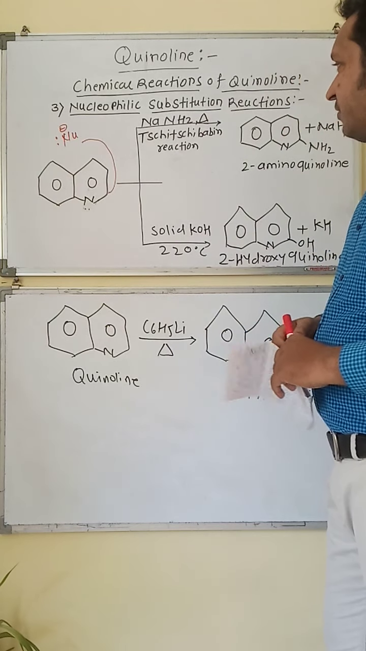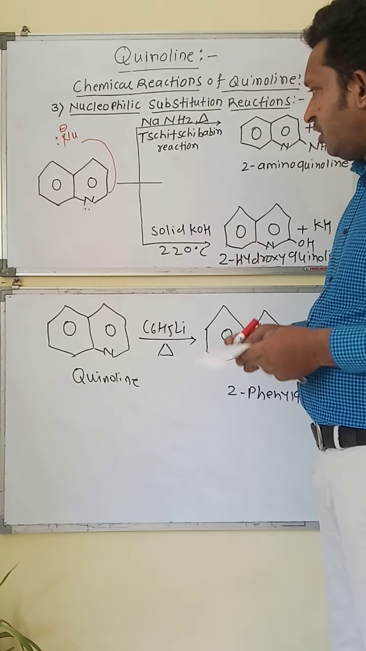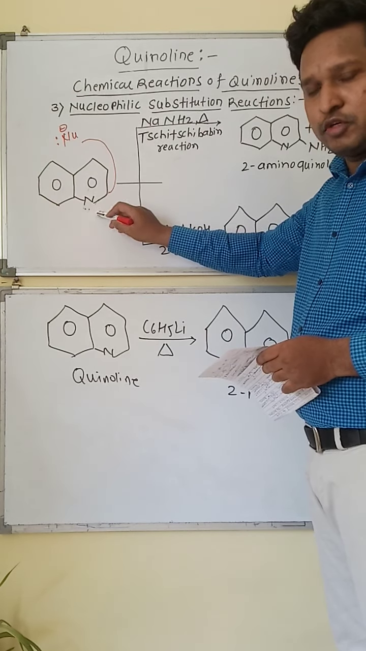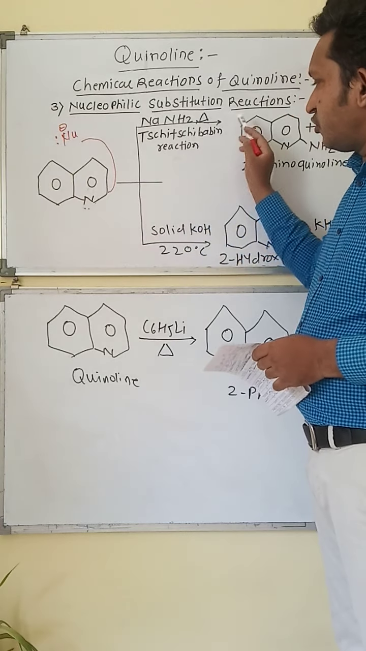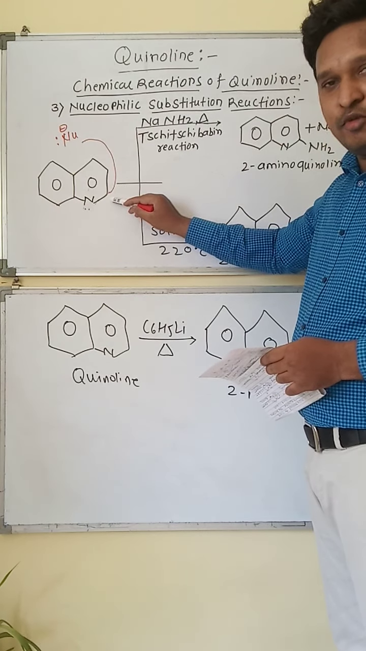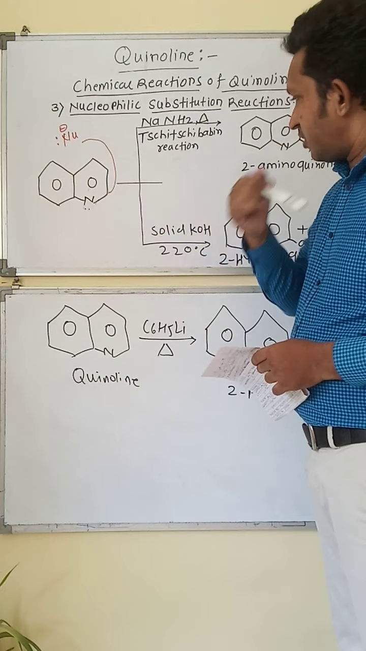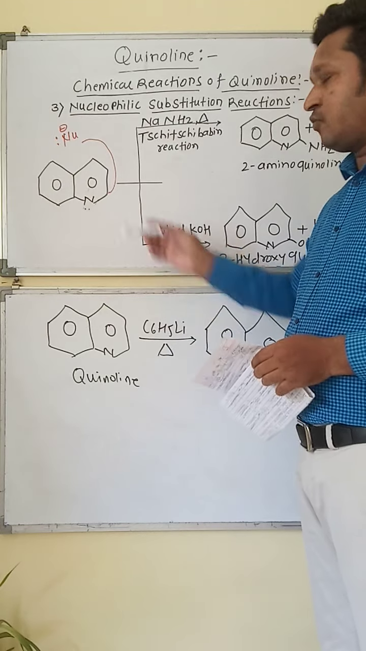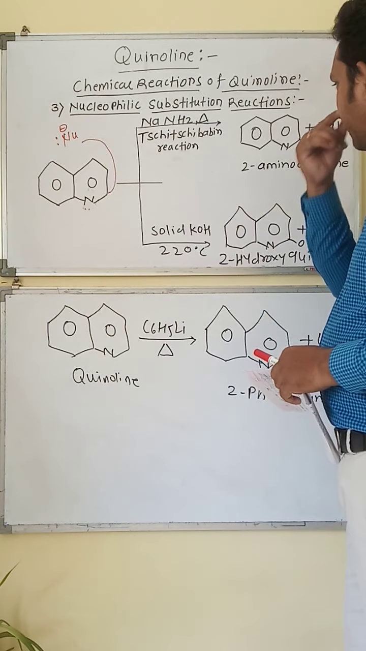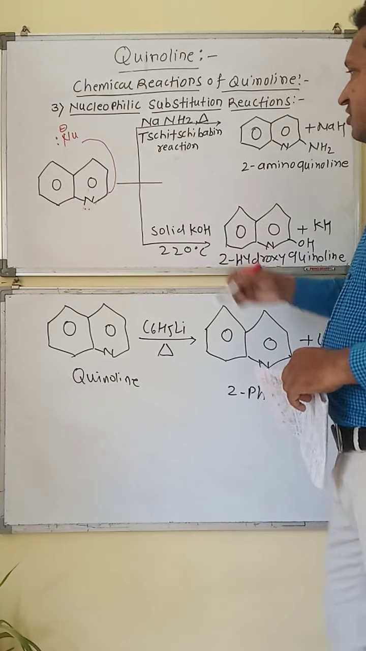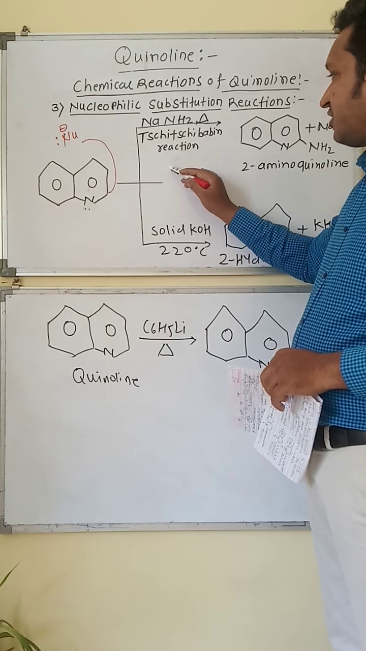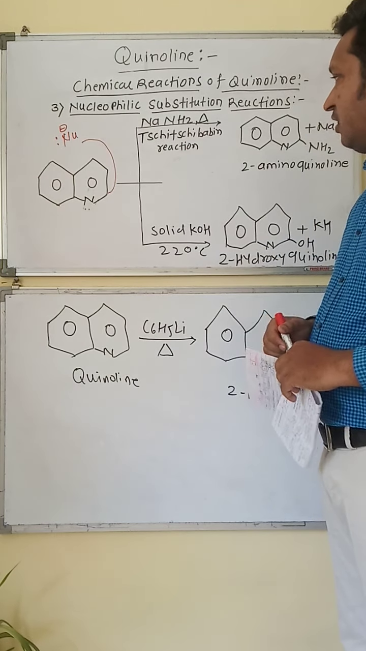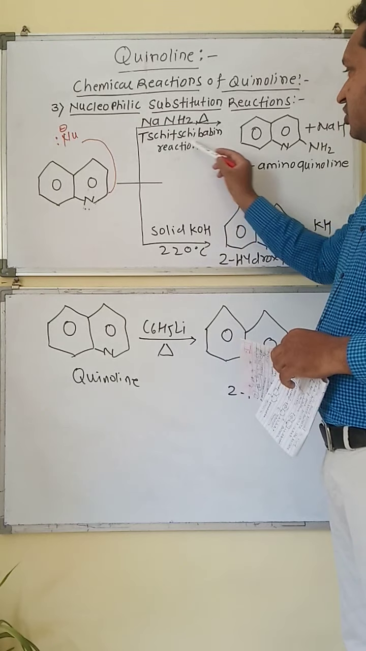Now we have the examples. First of all, the pyridine ring which is present in the quinoline gives the nucleophilic substitution reaction basically on the second position, that is the C2 position. As with pyridine, nucleophilic substitution also occurs on the C2 position in quinoline. Now we have the example. First, it is amination, or reaction with sodium amide, NaNH2, with application of heat.